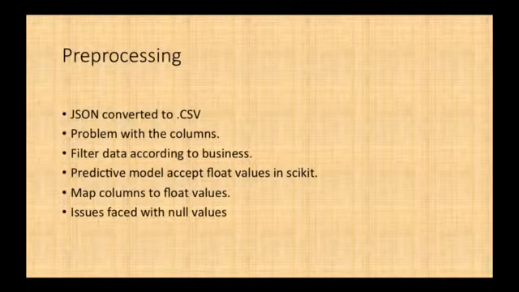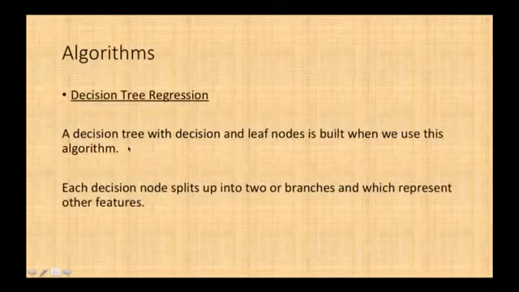There were also some null values, so we replaced those values with zeros, sometimes with mean values, because at some places mean makes sense, and at some places zero makes sense, so we took care of that. One of the algorithms we are using is decision tree regression.